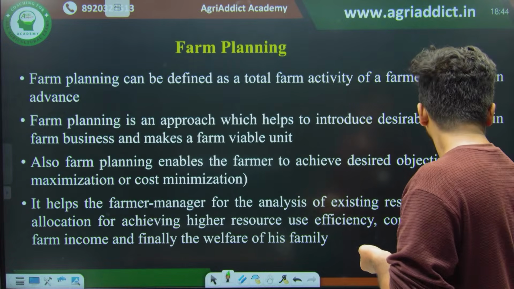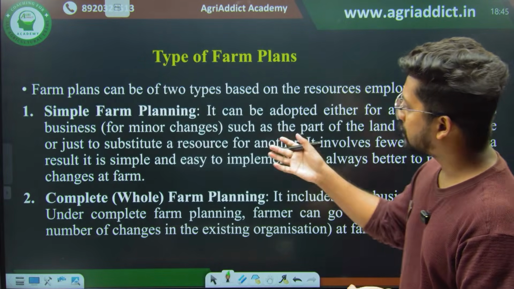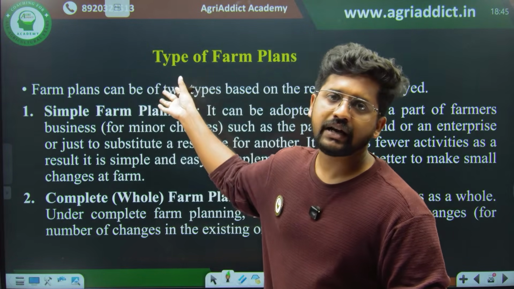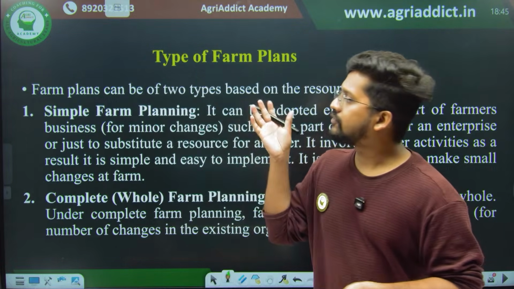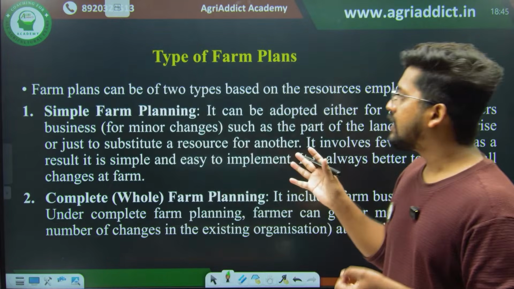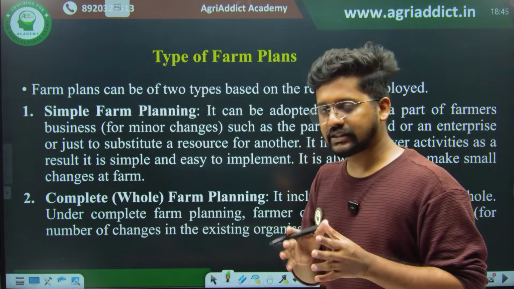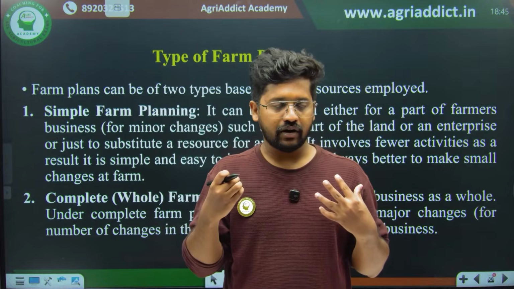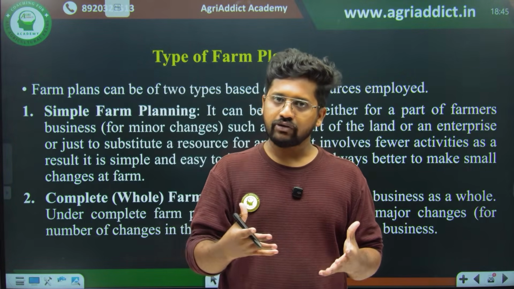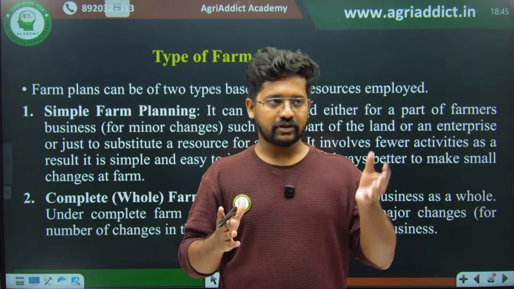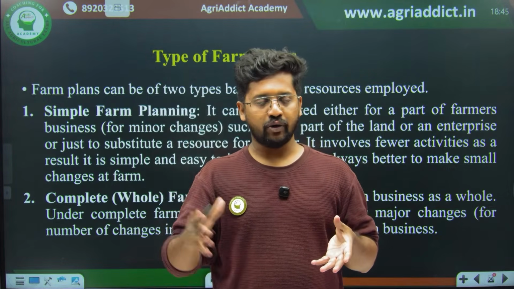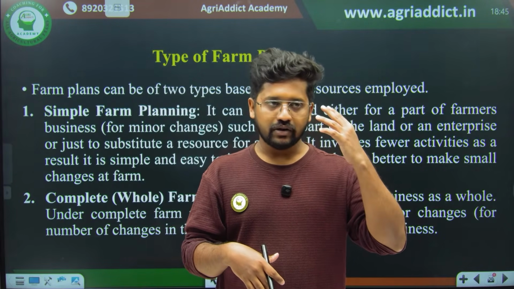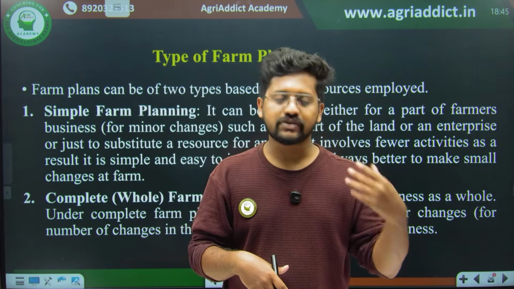Different types of farm plans are there. A simple farm plan is there, and a complete farm plan or whole farm plan. You would have done this farm plan in your RAWE program, right? In the simple farm plan, we are just making some minor modifications in a particular farm. For example, as technical people or professionals, when we go to a farm, we are supposed to know where the weak points and the strong points are.